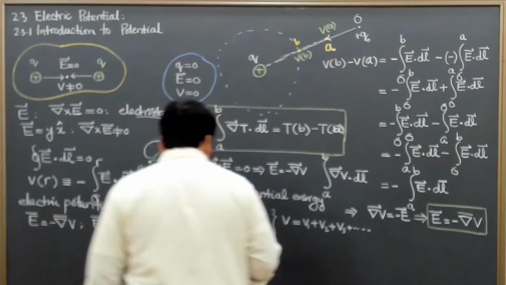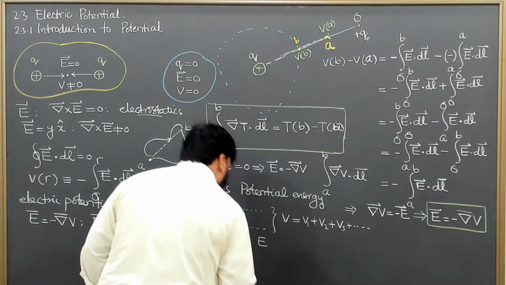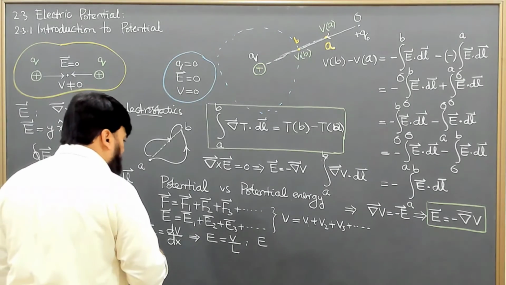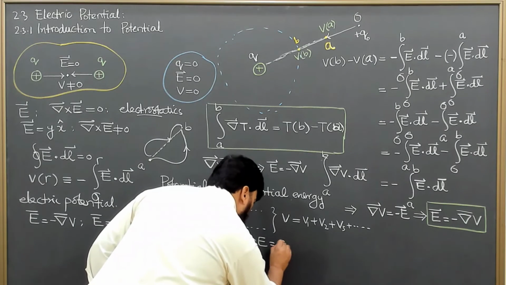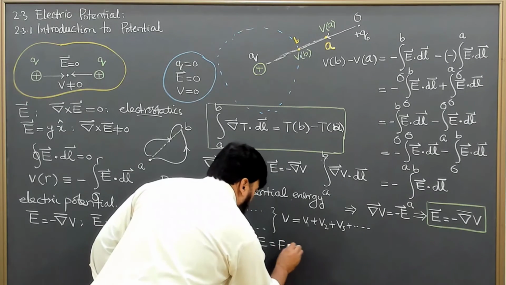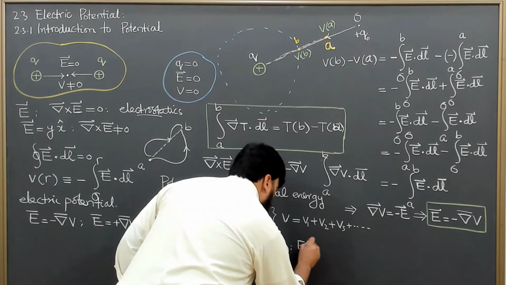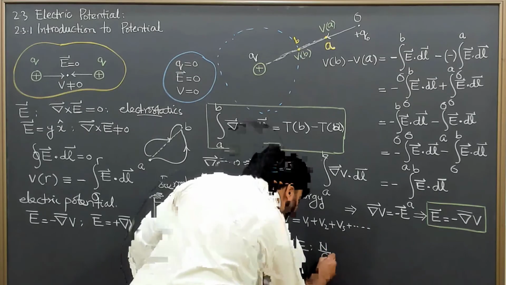And here we know that electric field, from the definition F equals QE, is basically in the units of Newton per Coulomb.